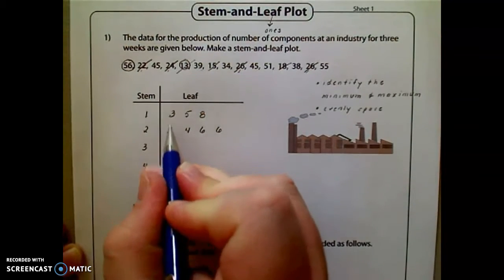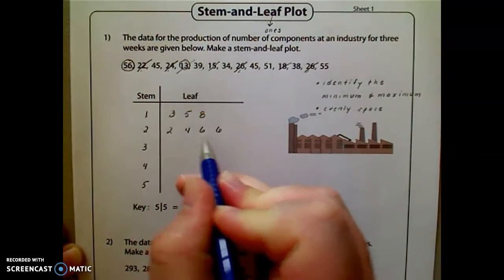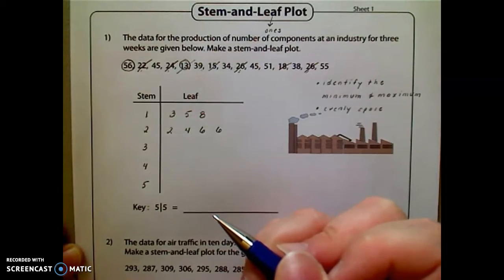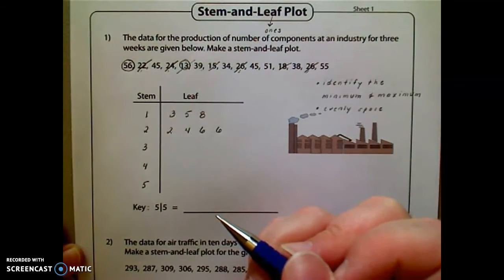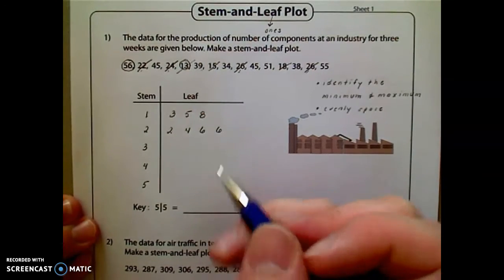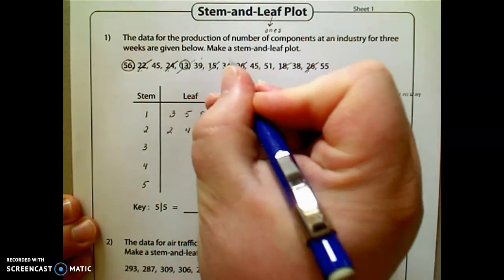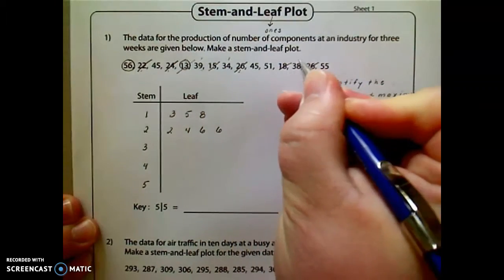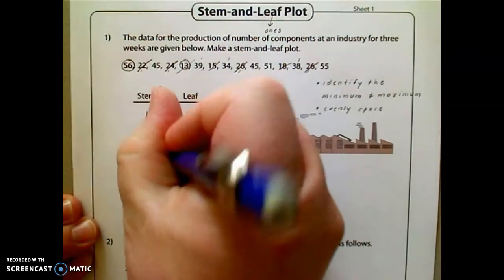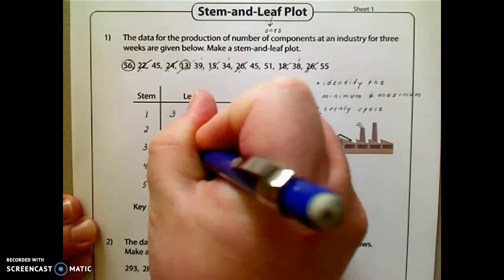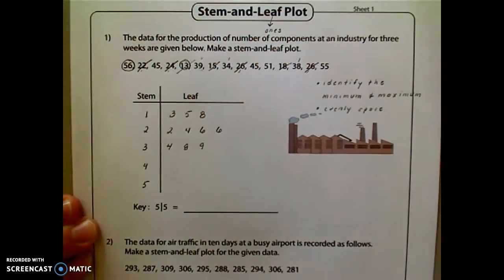And notice how I have them all matched up so that everything's evenly spaced. We want to be very careful with our organization here. Okay, the 30s. We've got a 39, a 34, a 38. So 34, 38, and 39.